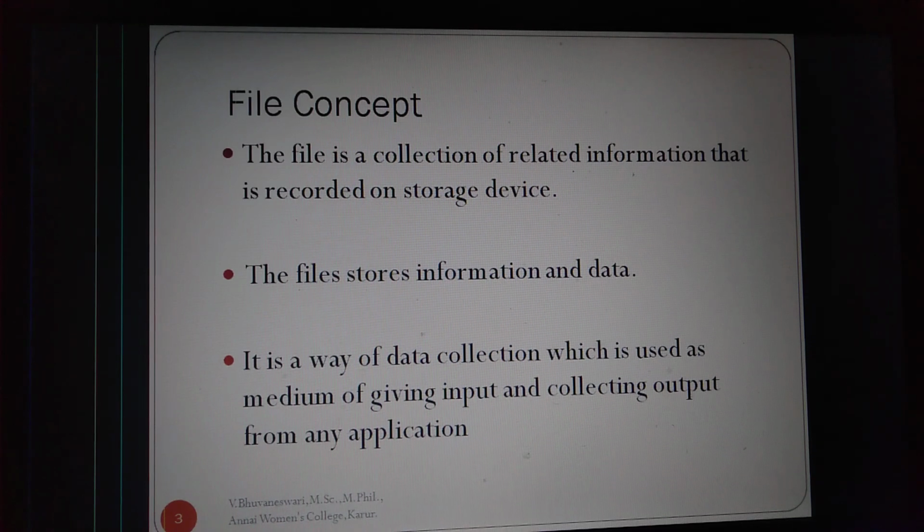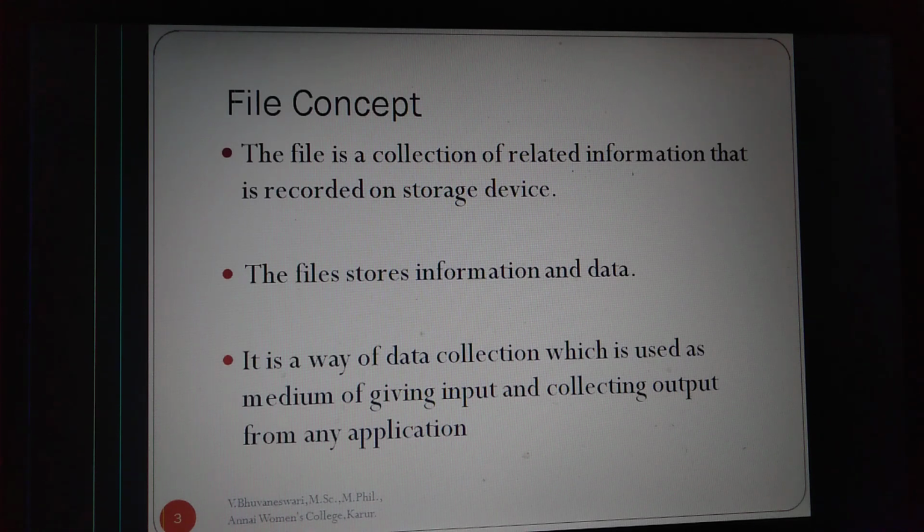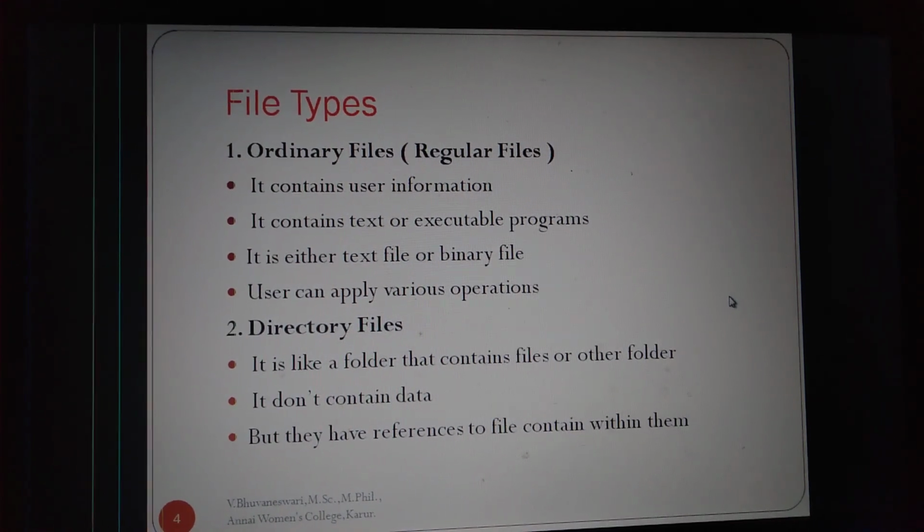What is meant by a file? A file is a collection of related data and information. It is recorded in a storage device. Each and every file holds collected information about particular data. For example, you are a student. Student related information is all gathered and stored in one particular place. That place is called a file. So it is a way of data collection, used as a medium of giving input and collecting the output from any application.